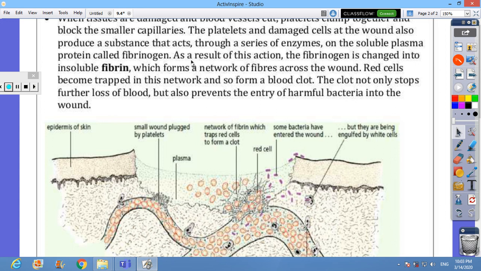As a result of this action, the fibrinogen is changed into insoluble fibrin, which forms a network, a mesh of fibers across the wound. Red cells become trapped like fish in a net. And this network forms a blood clot. The clot not only stops further loss of blood, but also prevents bacteria getting into the blood vessel.